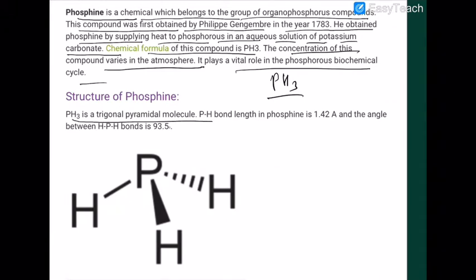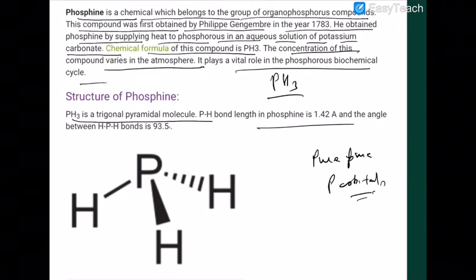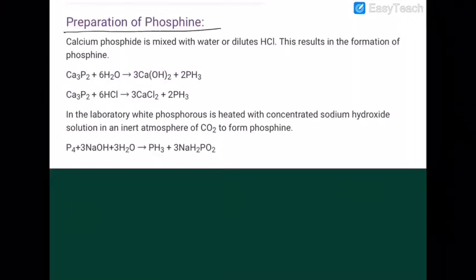So PH3 has a trigonal pyramidal molecule. Actually, pure p orbitals are participating here, according to Drago's rule. How would you prepare phosphine?